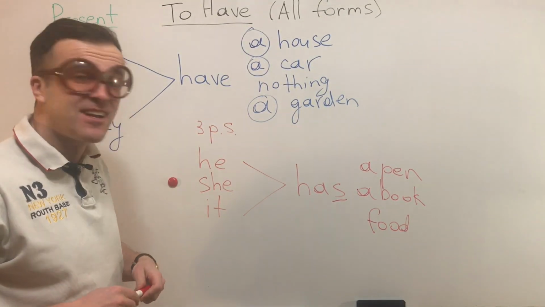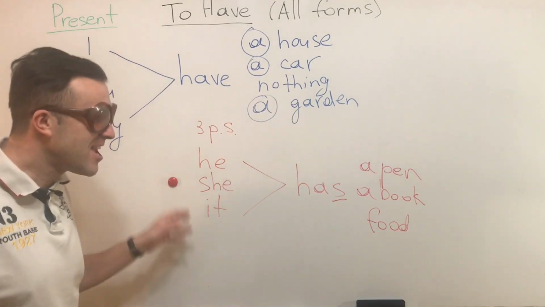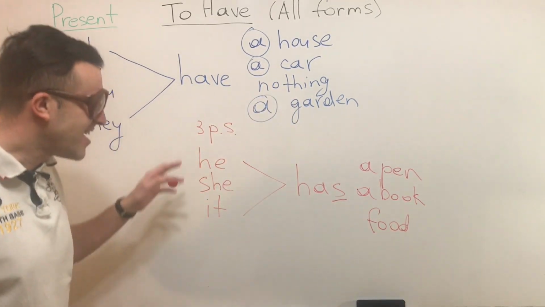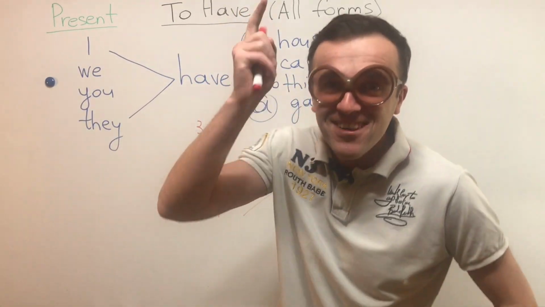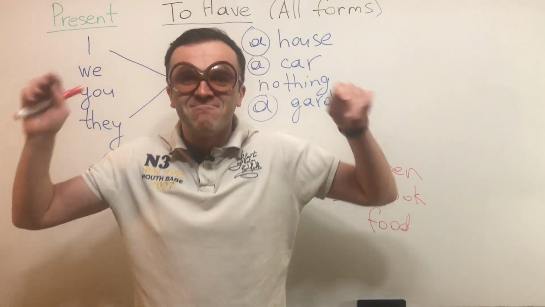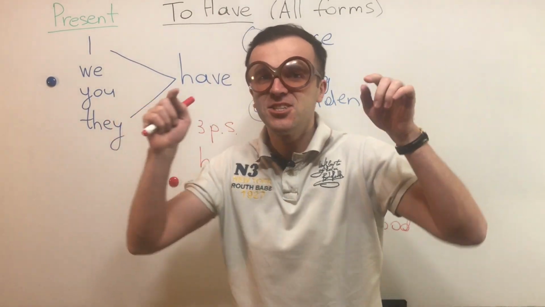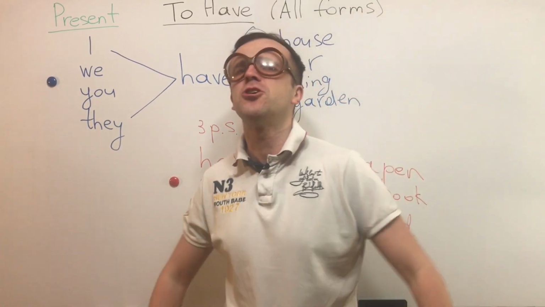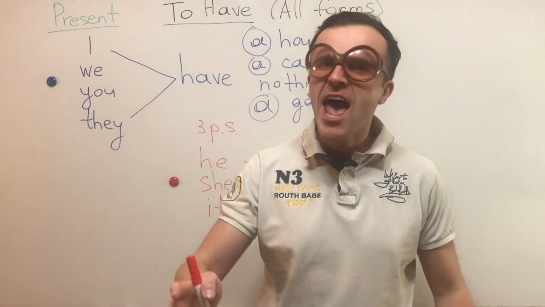And let's sing a song. He has a pen. She has a book. It has food. But you have nothing. Okay, guys, did you understand? If you understood, let's move on to the negative forms of the verb to have.